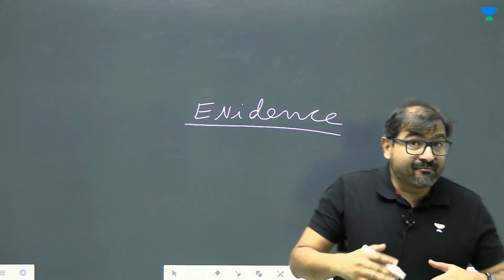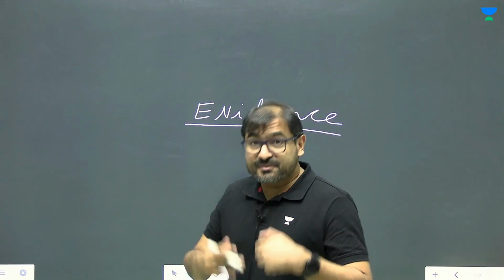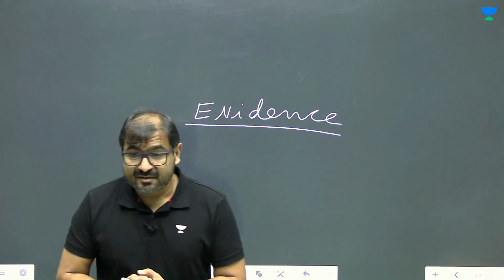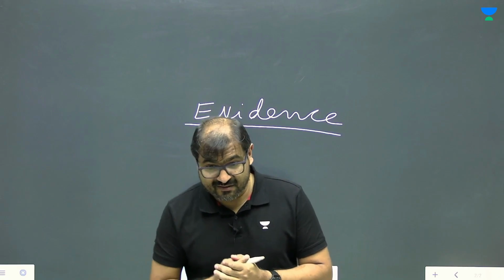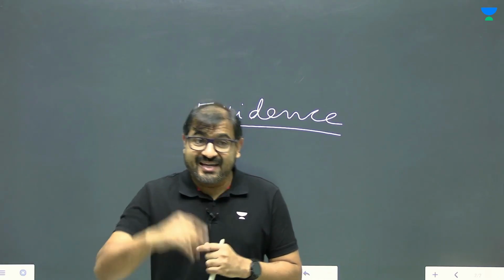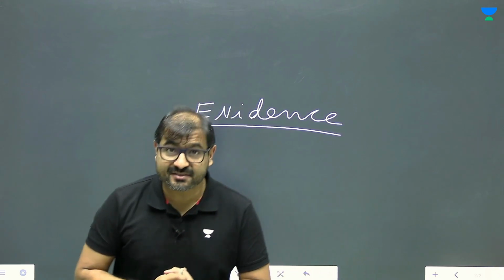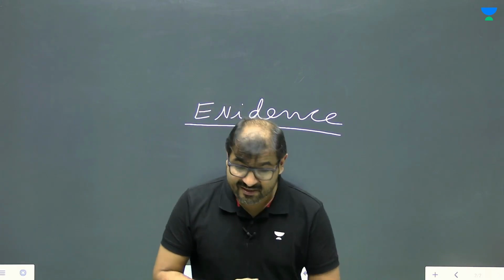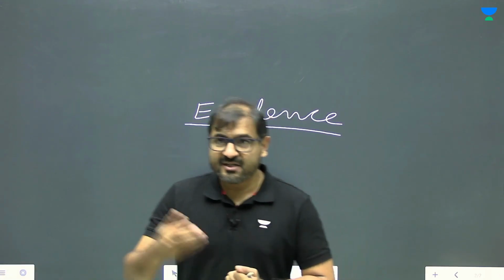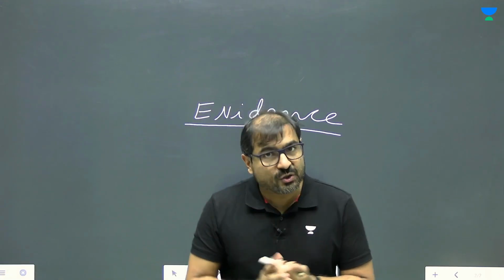It has happened many times in science, especially in physics, that proper logic was not there, but based on evidence, we had to believe that this must be right. There are many instances like that. One instance that comes to my mind, because I was teaching it yesterday only, is Bohr's atomic theory.